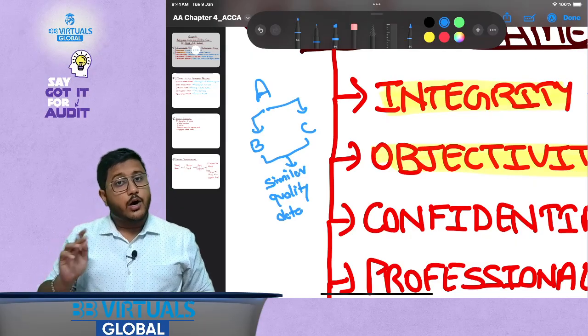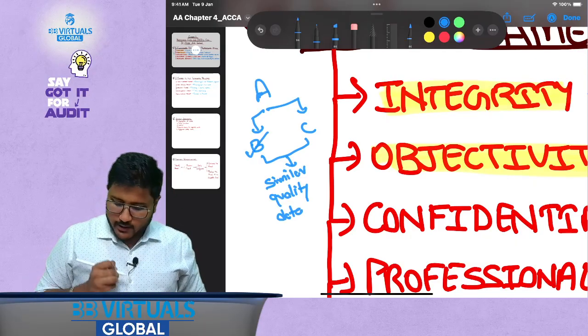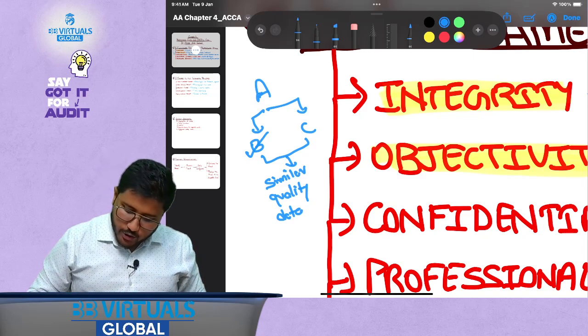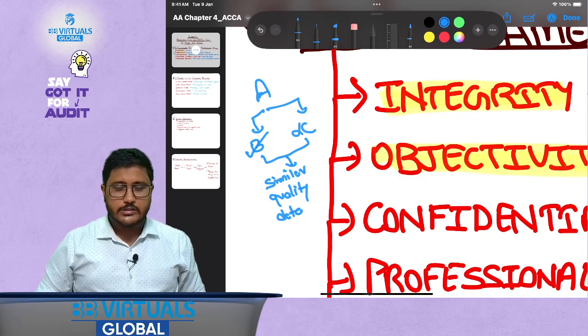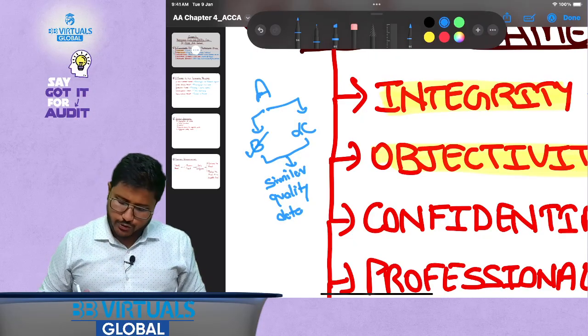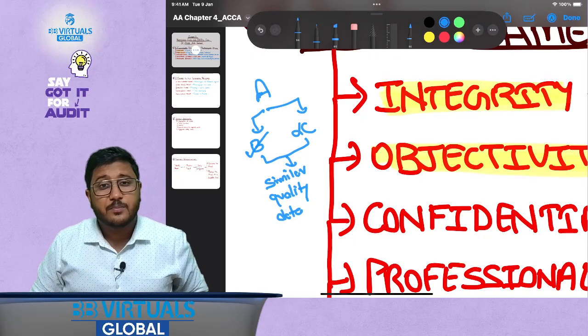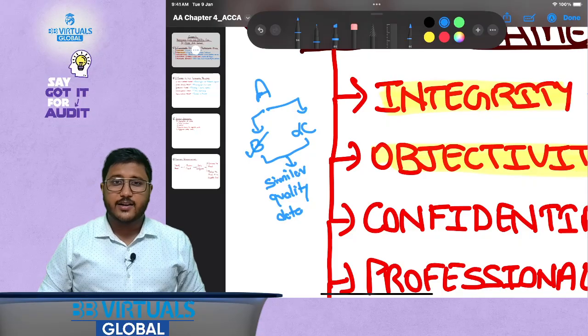However, you have reported one of them adversely, but not the other. In case of Mr. C, you have said that everything is true and fair, not an issue, whereas in case of Mr. B, you have said that there's a problem.